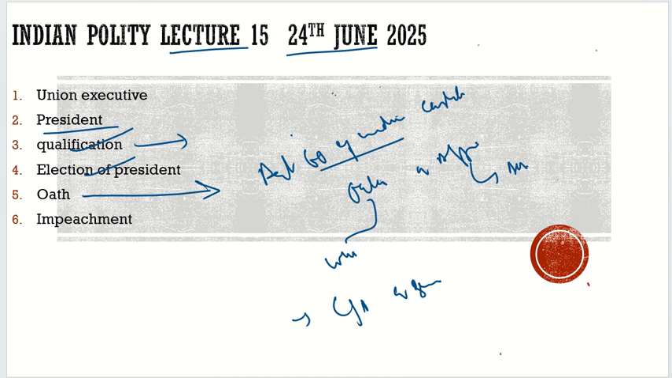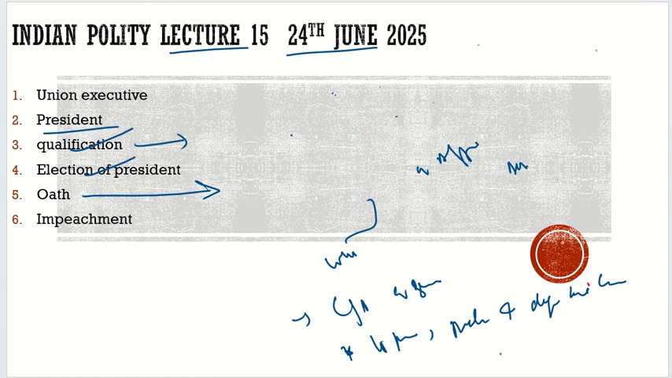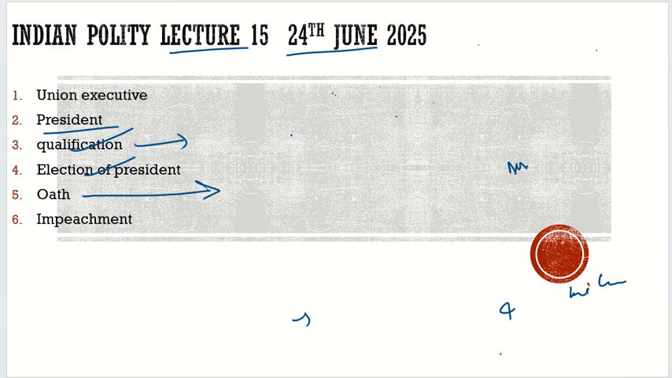Then what is this oath about? To preserve, protect and defend the Constitution. So this is the oath of the president. Now the other topic here is impeachment, which we will discuss today, and then from tomorrow we will try to discuss what are the executive powers, what are the various powers enjoyed by the president. So the last topic of today's discussion is impeachment.